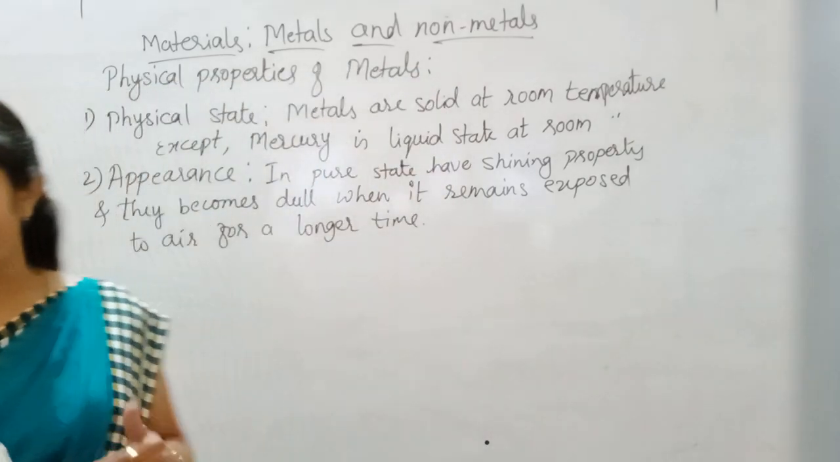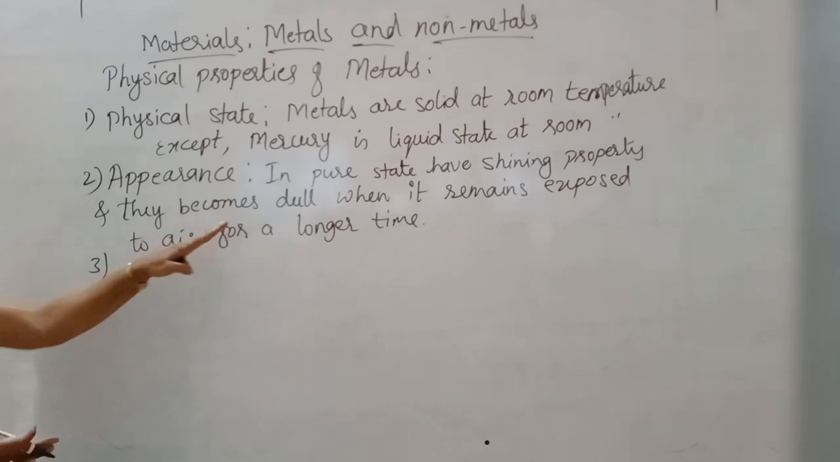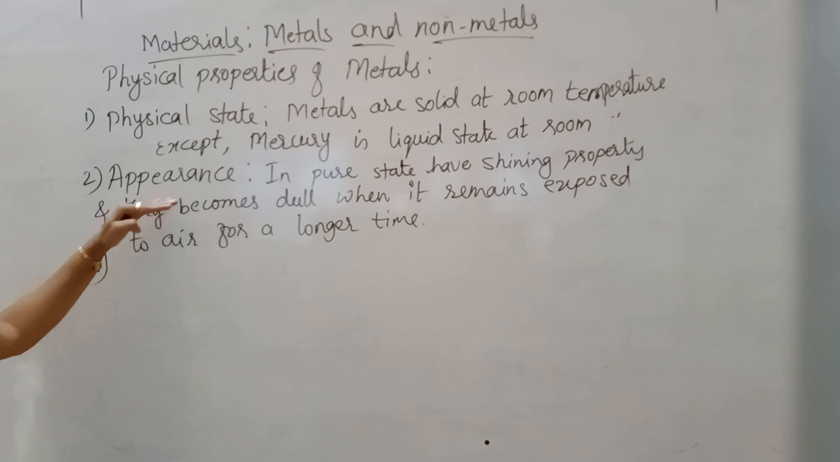Okay? This is the appearance. And why does it happen? Because the gases present in air form a thin layer of oxides, carbonates and sulfides, etc. on the surface of the metal. So the gases present in air form oxides, carbonates or sulfides on the surface of these metals. That's the reason their surface becomes dull.